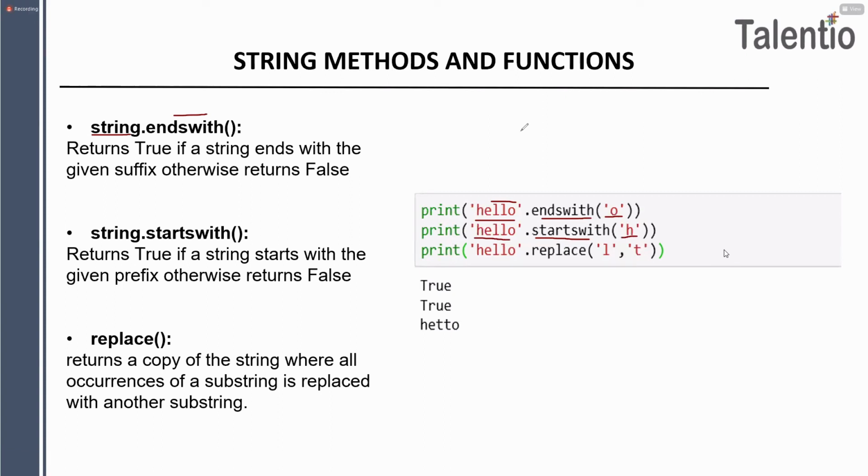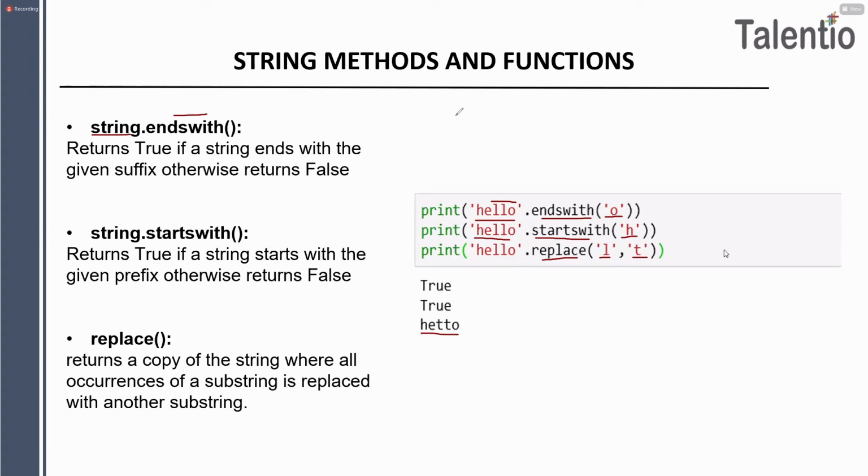Okay. Now here we have one more string function available, which is called replace. We are replacing, not changing exactly. We are simply replacing. Okay. So hello dot replace h with l. You are replacing simply your h with l. So what answer did you get? Initially it is h e l l o. You are replacing your l with a t. So what will be the answer? h e t t o. Initially it was hello. Now we replaced l with t. So the answer is hetto.